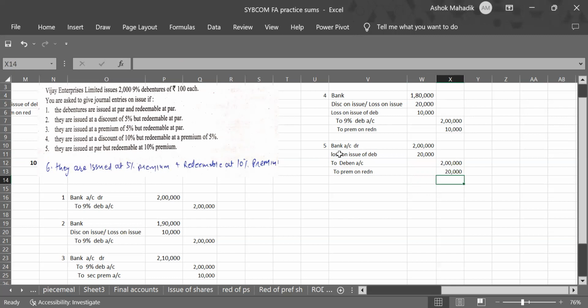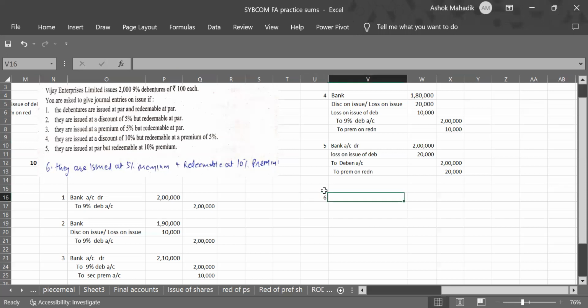So the sixth option, which was not given in the textbook, I wrote it. So let us pass entry for that also. They are issued at 5% premium and redeemable at 10% premium. While issuing, we collected 5 rupees extra from people. So that's our gain. But while repaying, we are incurring loss of 10%. First, I'll pass entry for issuing at premium.